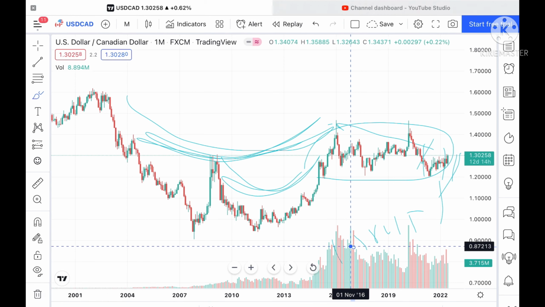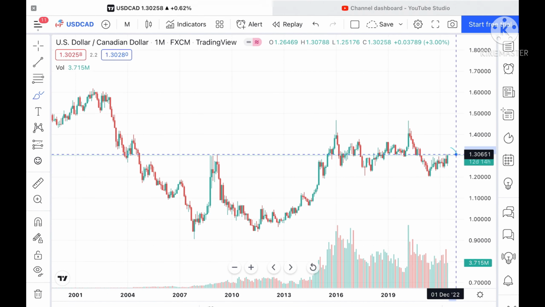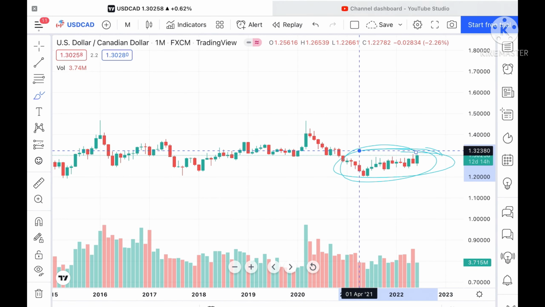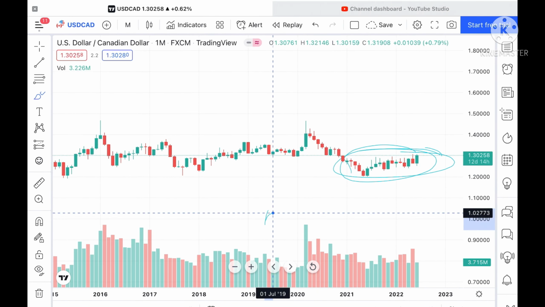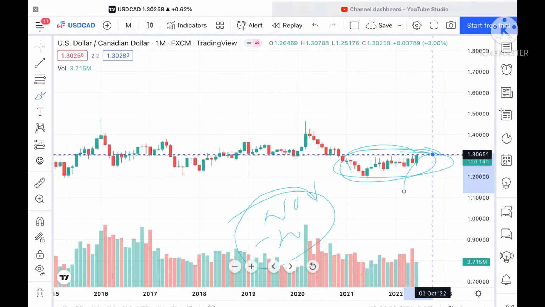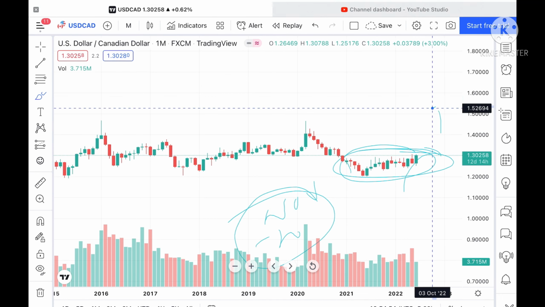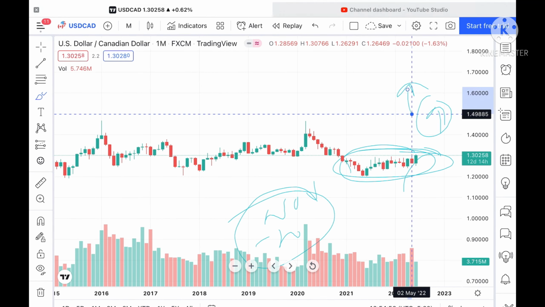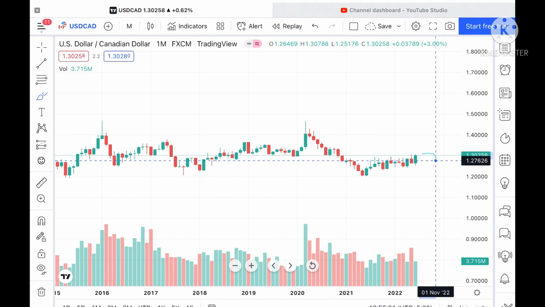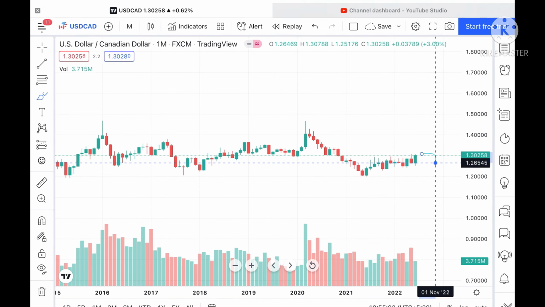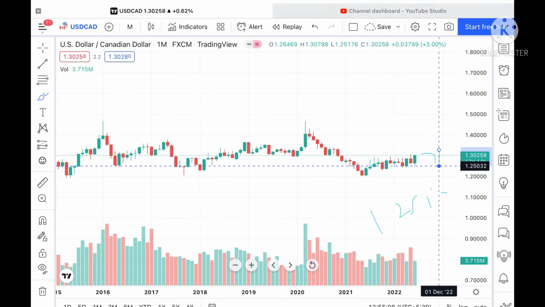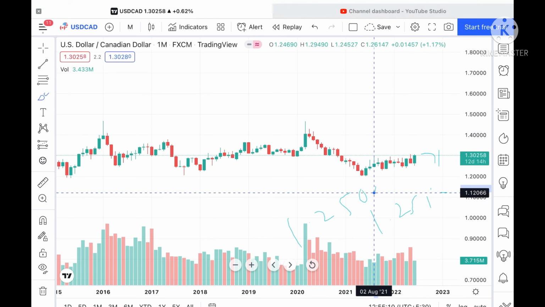Now suppose this level doesn't sustain, what we can see, and this trend is in a particular range. Since November of 2020 it has not broken. So the probability will be high if it goes above a level of 1.36051, then we can see it move further upside. But suppose this level doesn't sustain, then we can see it come down to a level of 1.26545, and if that level also doesn't sustain, then it can come down to a level of 1.25031.